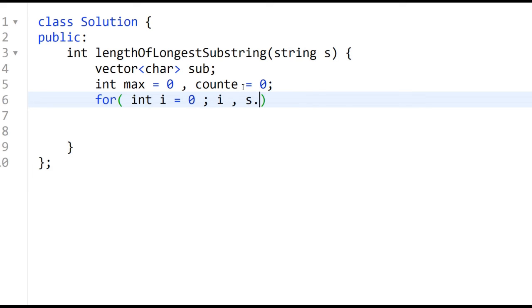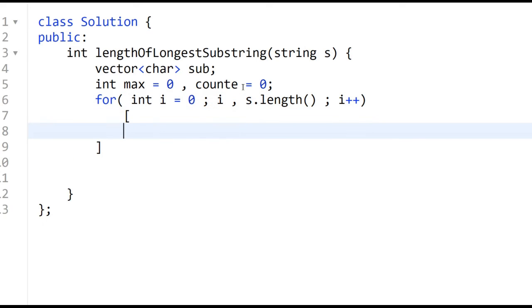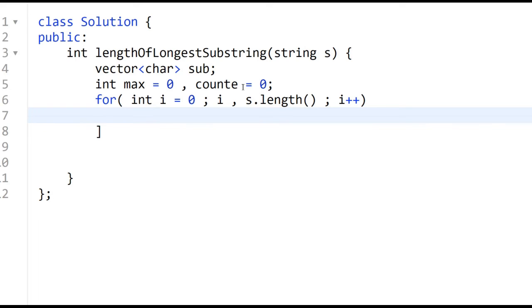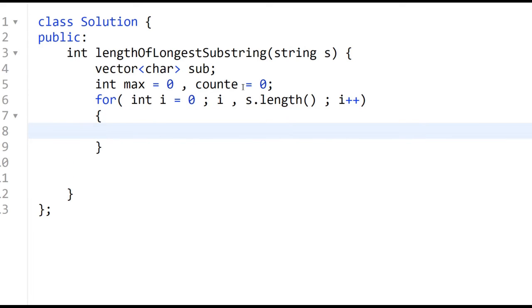int i is less than s dot length, and i plus plus. In the for loop, we'll push the first character: sub dot push_back, which is the method for pushing back to a vector, s of i.